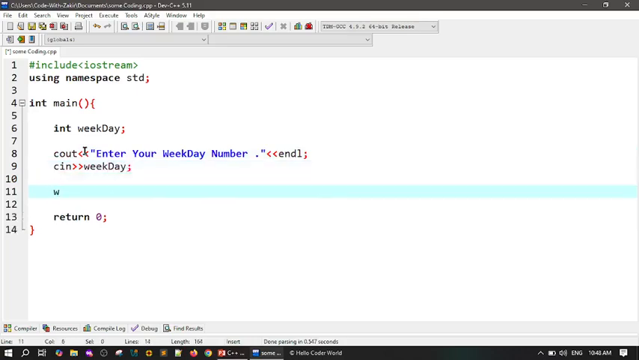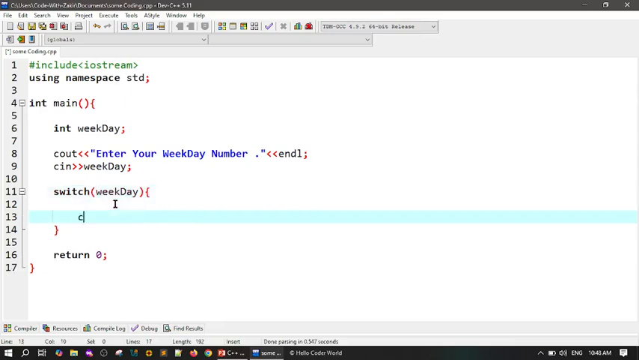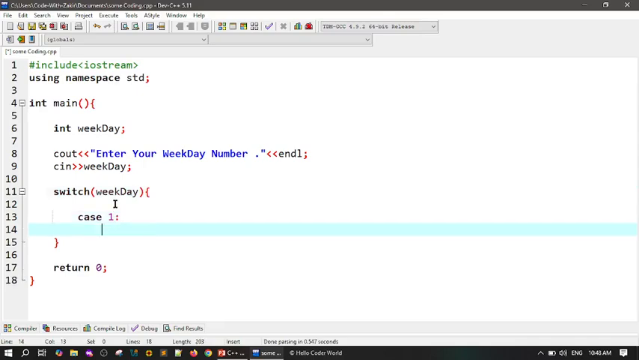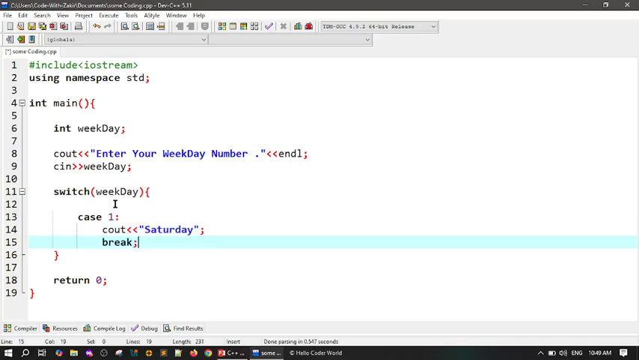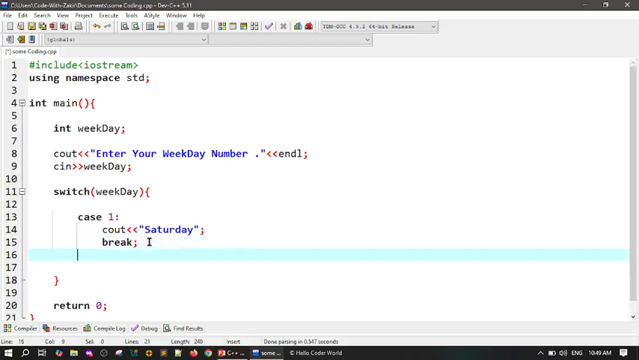Now switch case. This is the syntax: switch (weekday). If this weekday is case number 1, if it becomes 1, print Saturday, like this. And after that, break. What is case and what is break? We know, right? If you don't know, please check the first video of switch, which we already uploaded on our YouTube channel.